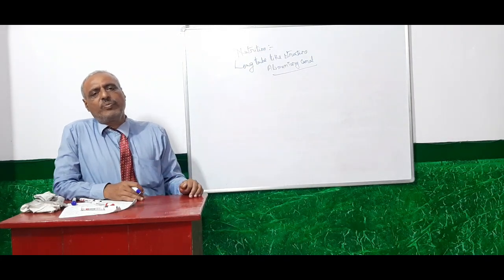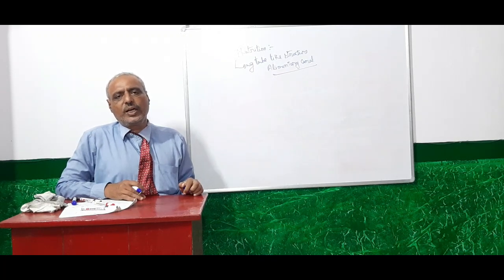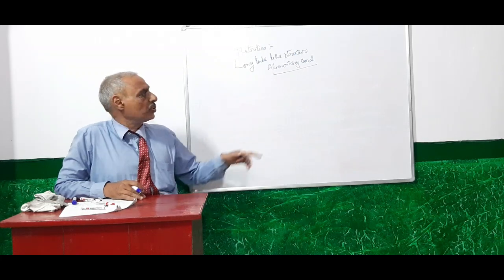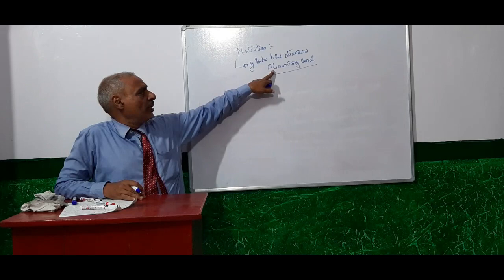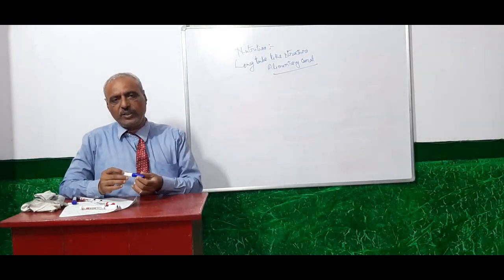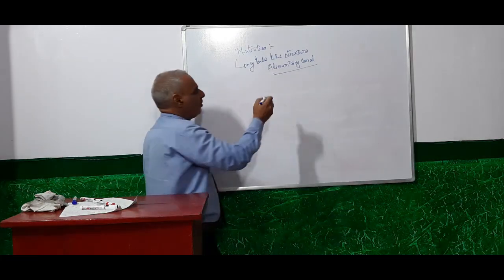And several types of organs are related with the alimentary canal. In this alimentary canal, the digestion of food taken by all the animals, including man also, starts from our buccal cavity. The first part of the alimentary canal is buccal cavity.